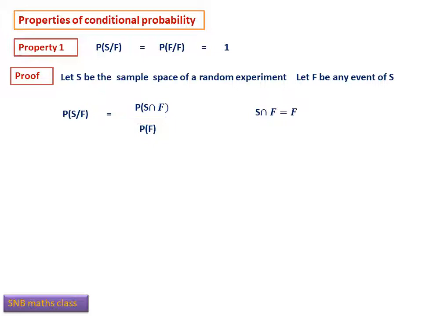So S is universal set in terms of set language, F is the subset. Intersection of universal set with subset is always subset. So S intersection F is F. Now therefore we can write probability F divided by probability F. So cancelling we get 1. And here of course the condition is that F should be non-empty set. So this is the simple proof of the first property.